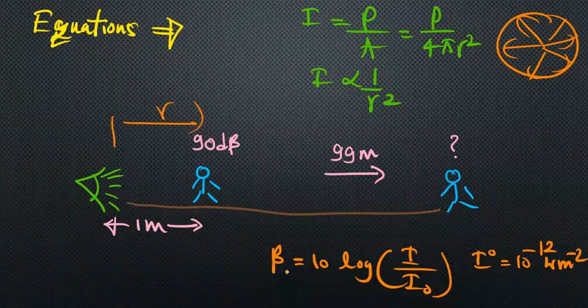And then intensity level beta equals 10 log I over I naught. Here I naught is the threshold of hearing, 10 to the power minus 12 watts per meter squared.